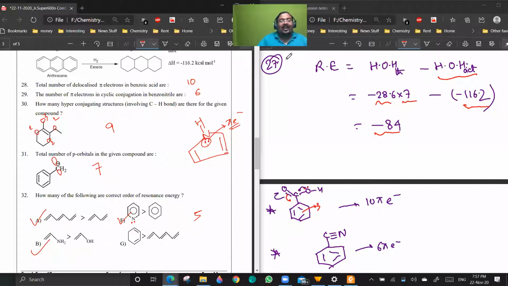Okay, next time. I thought that you people would have remembered this point from the class. I said that when the sp3 lone pair is getting delocalized, it's no longer a lone pair because it is getting delocalized. So the number of delocalized pi electrons is counted, and that is why we kept it.